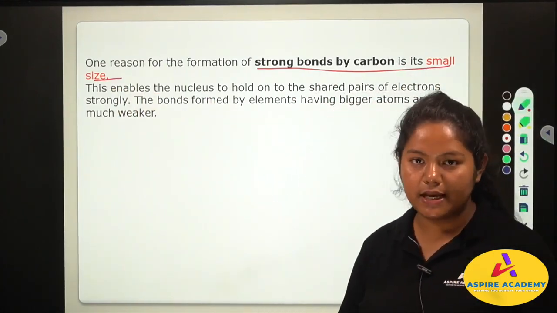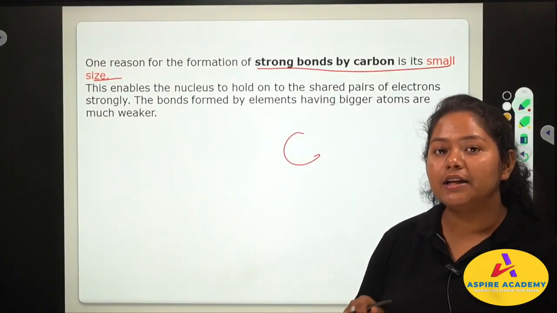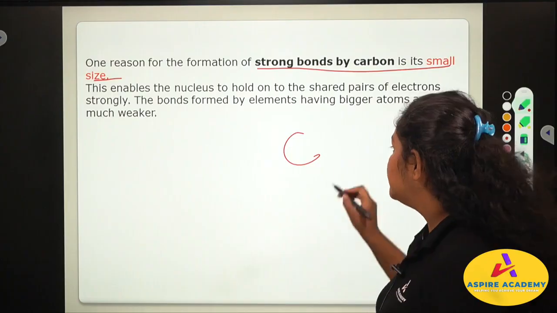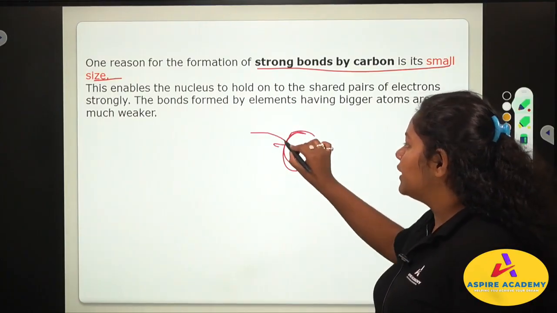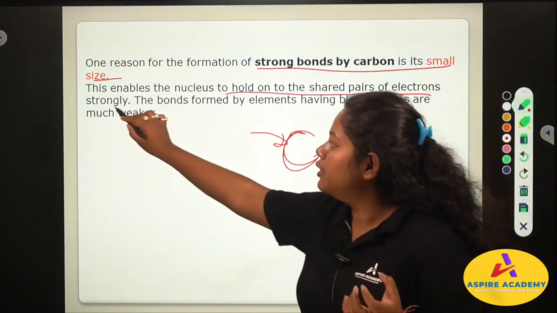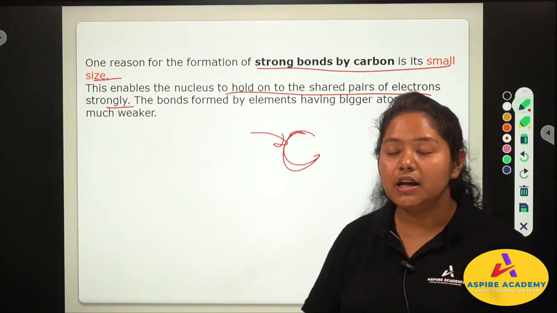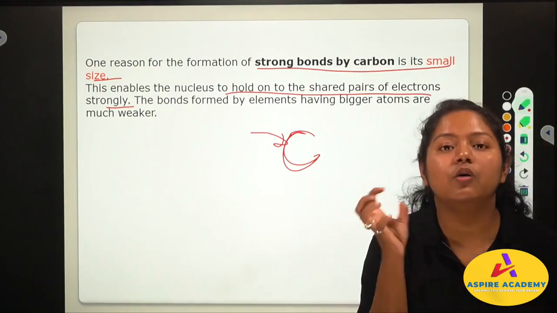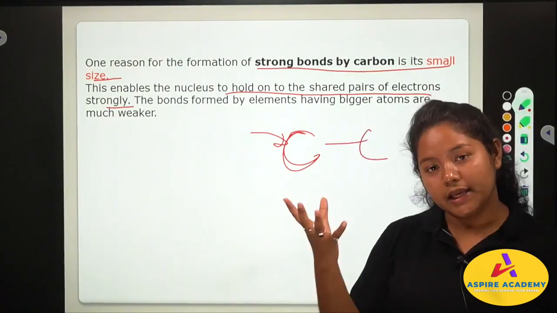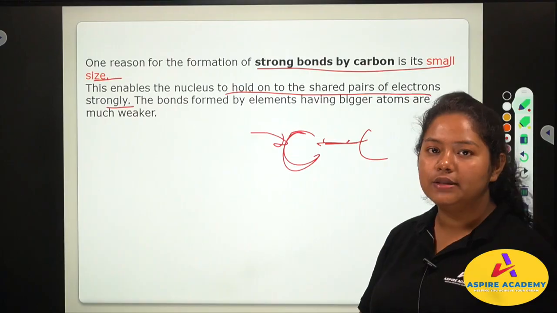Since the size of carbon is small, this enables the nucleus to hold on to the shared pair of electrons strongly. So when it is sharing electrons, since it has small size, it can hold the electrons closely and tightly.